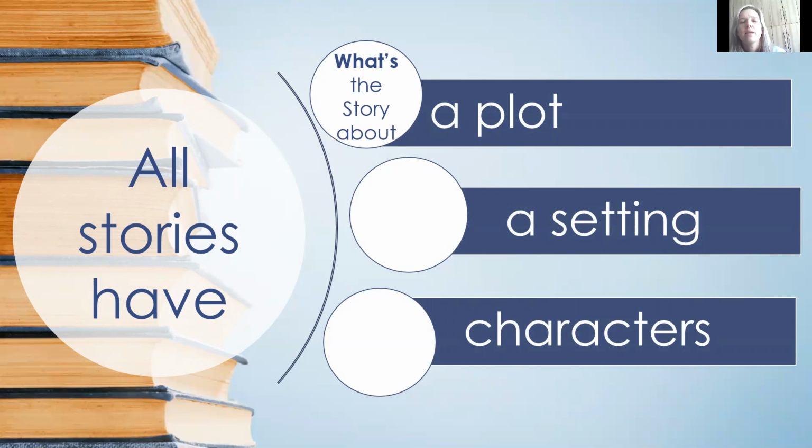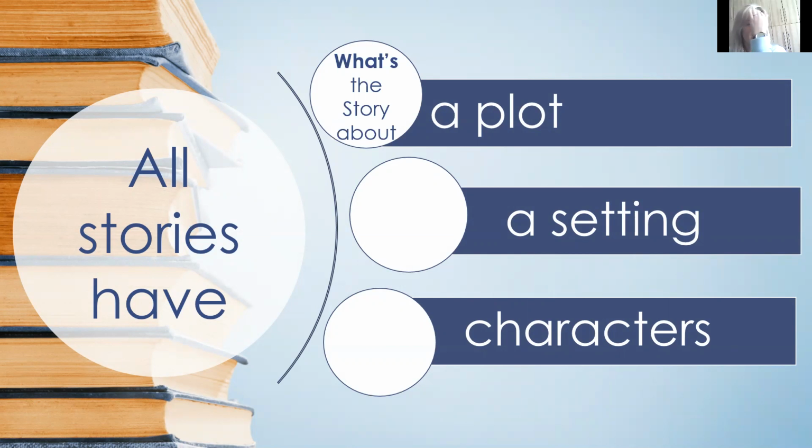Let's think about Red Riding Hood. What is the plot? What is that story about? It's about a little girl who went to visit her sick grandmother and a wolf attacked them. Right, that is the plot of the story. You don't need to give me all the detail that happened in the story. The plot is just one or two sentences about what the story is about.